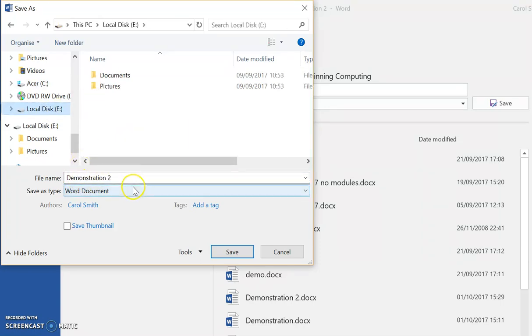I want the same name as it's got on the computer because I just want a separate copy of it. So I say Save.